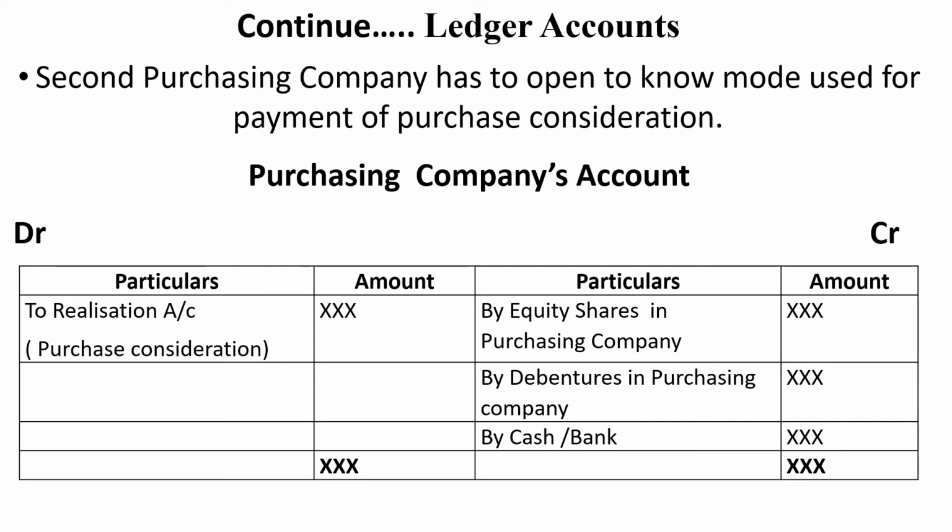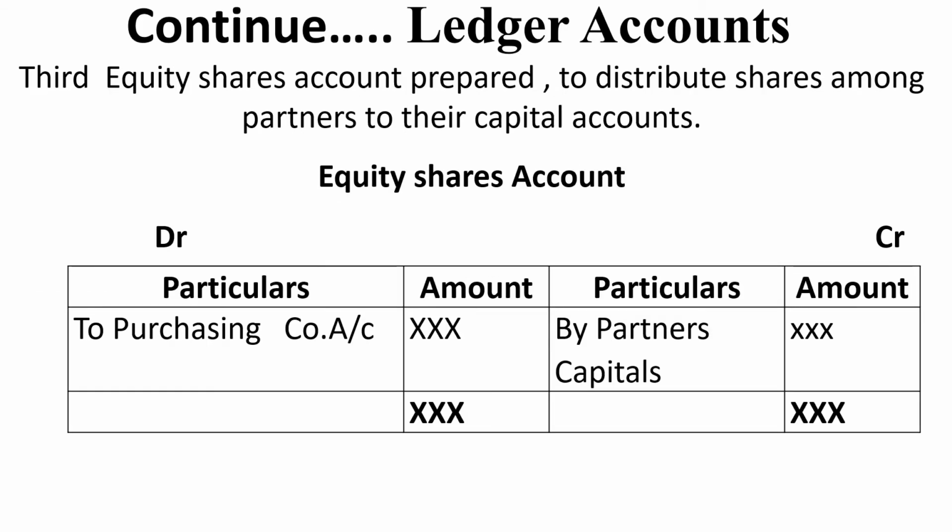So the next entry is the equity share account. The purpose of preparing the equity share account is to show what the share is for each partner. In this account also, there is no balancing figure. Debit side is equal to credit side. So the debit side entry will be to the purchasing company account, or credit side by partners capital accounts.